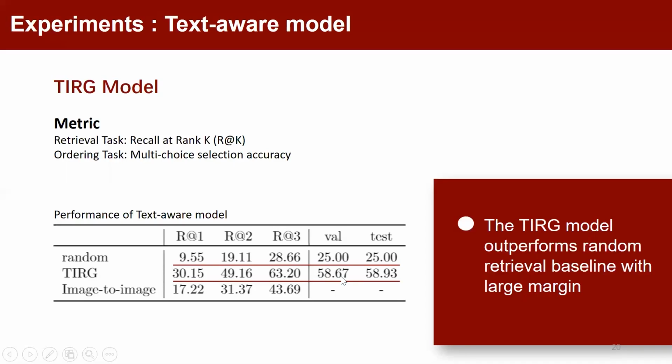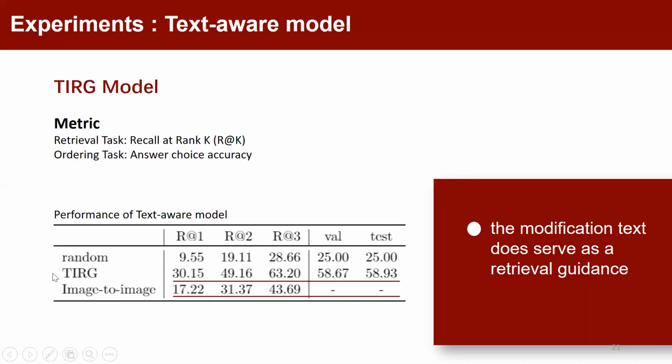The image-to-image in third line means we directly use source image feature to retrieve target image feature, ignoring the step description. Comparing the second line and the third line, we can know that the modification text does play a guidance role.